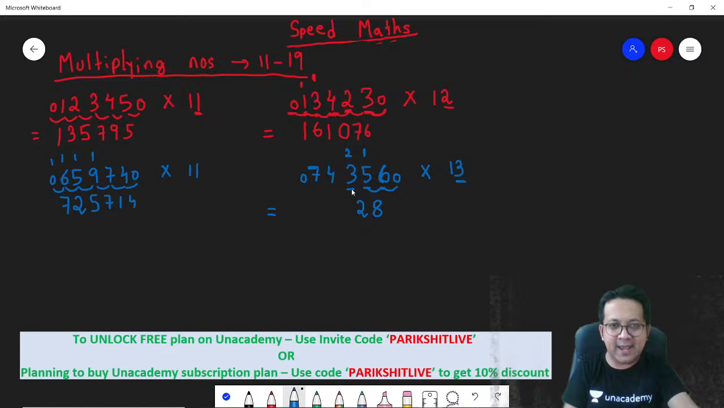Next, make it thrice. 3 into 3, 9. 9 plus 5, 14. 14 plus 2, 16. Carry over 1. Next, 4 into 3, 12. 12 plus 3, 15. Carry over 1 is 16. Carry over 1.